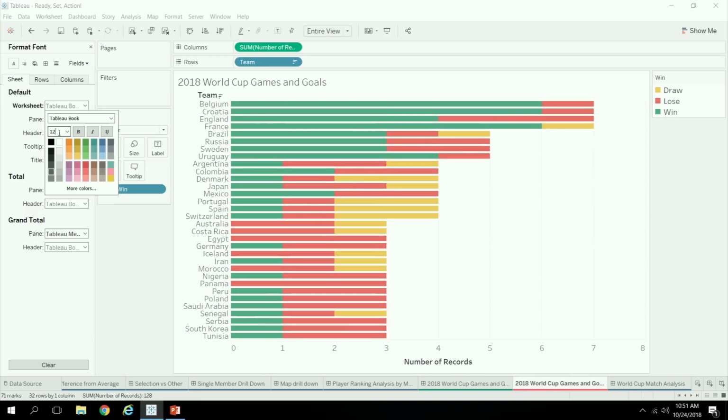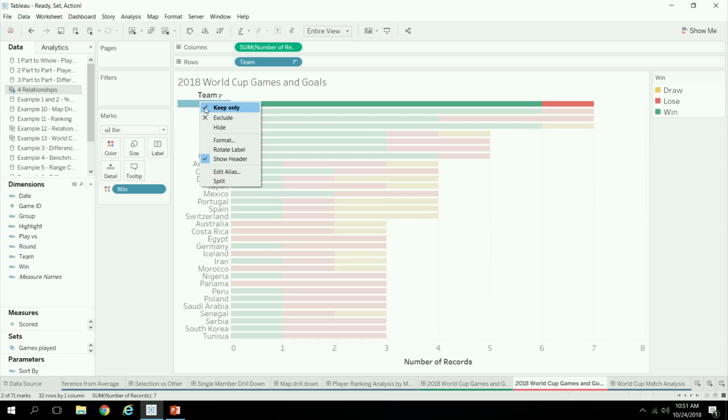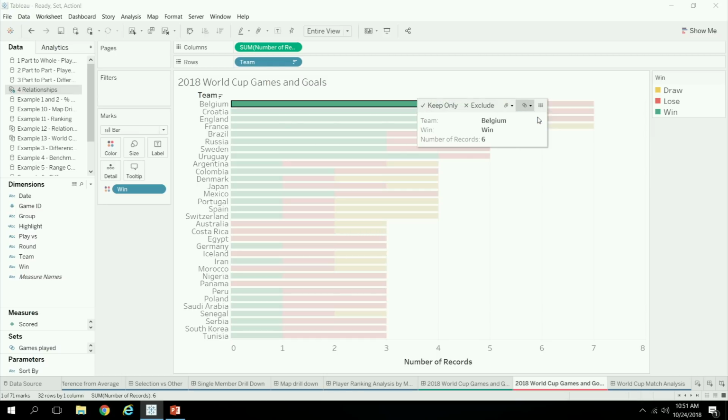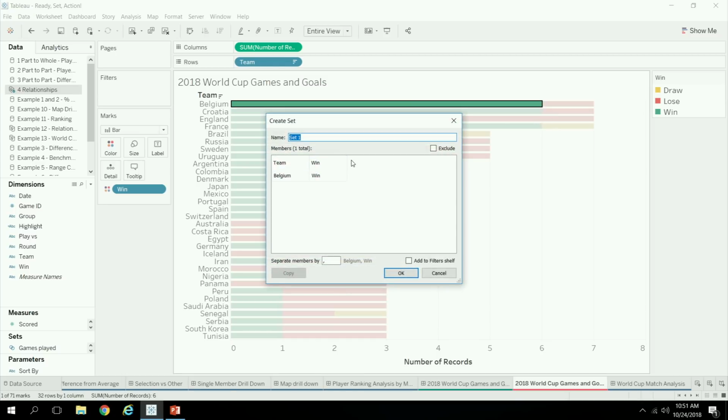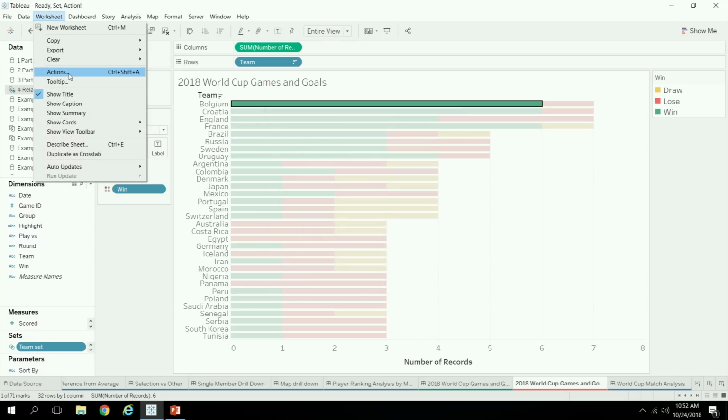Now we need to capture the selection of the particular team, so I will create a set on this. Note, this is a multi-dimensional set. I don't really want the win, I just want the team, because I want to keep the games they lost as well. So I just delete that. This is going to be our team set. And then we can set up, actually, I'll do that after.